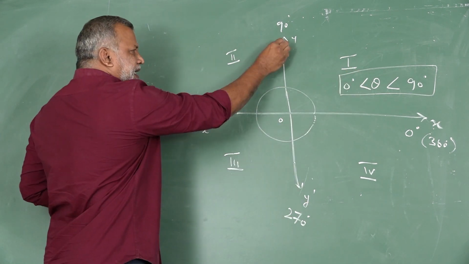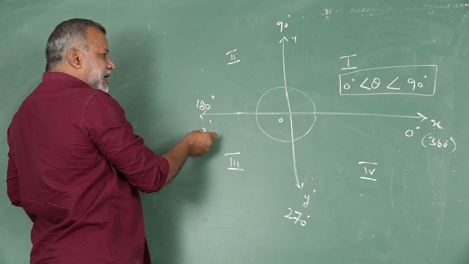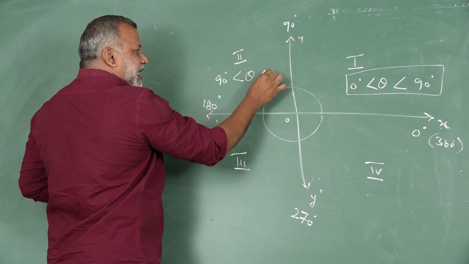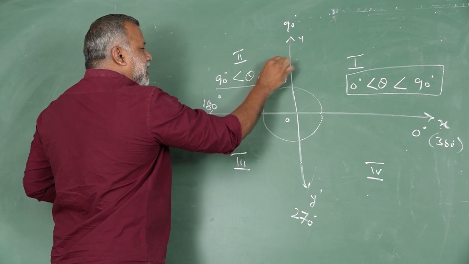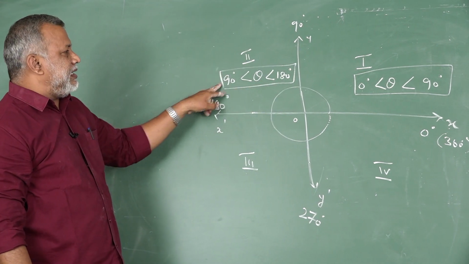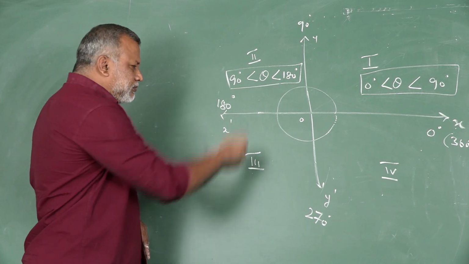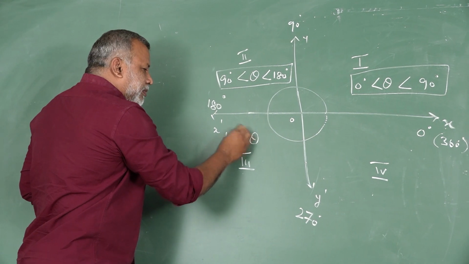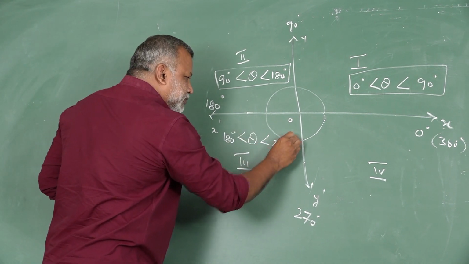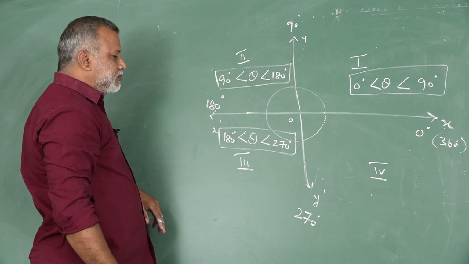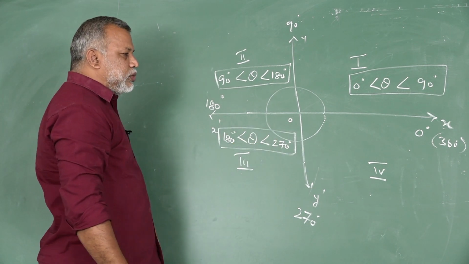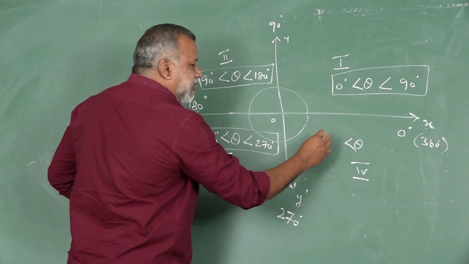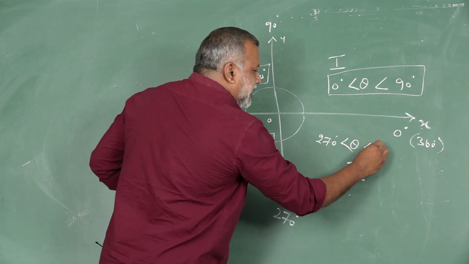See here, 90 degree here is the y-axis, 180 degree is x dash. Now in the second quadrant, theta is greater than 90 degree, less than 180 degree. Here theta is greater than 180, less than 270. This is the third quadrant. This is the fourth quadrant. In this fourth quadrant, theta is greater than 270, less than 360.